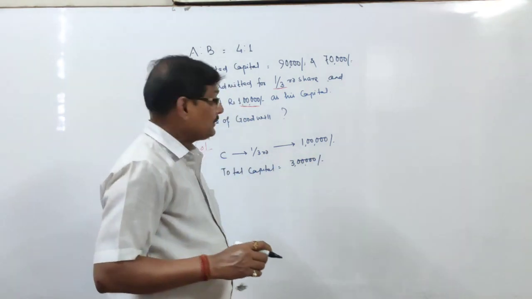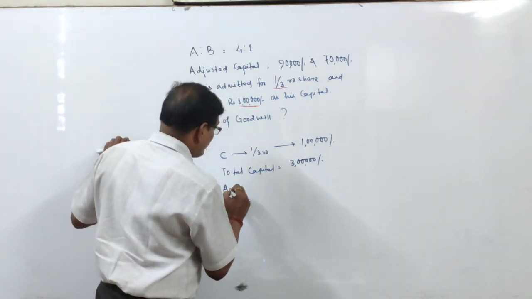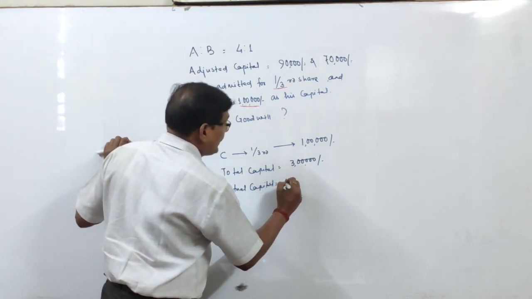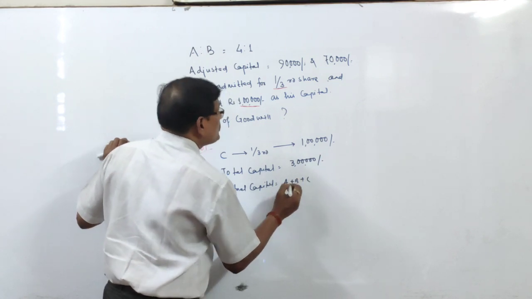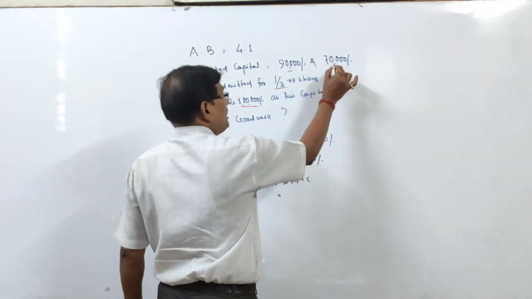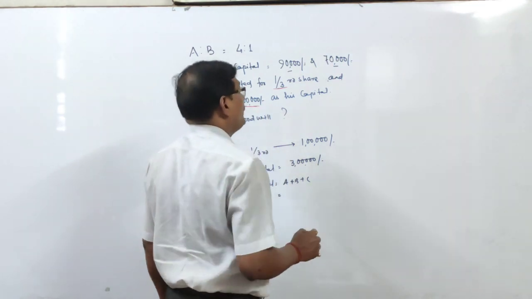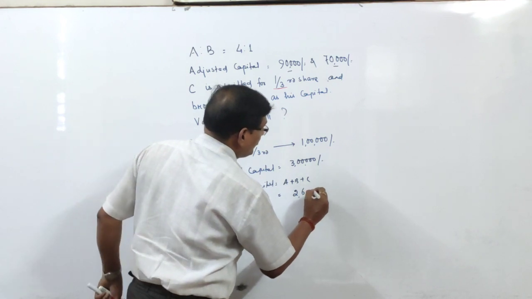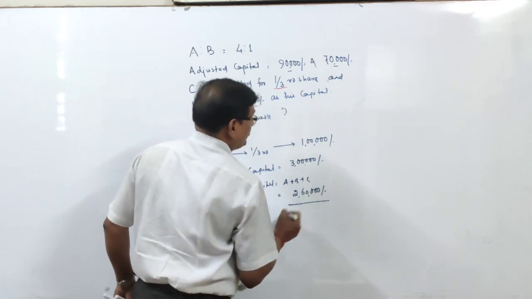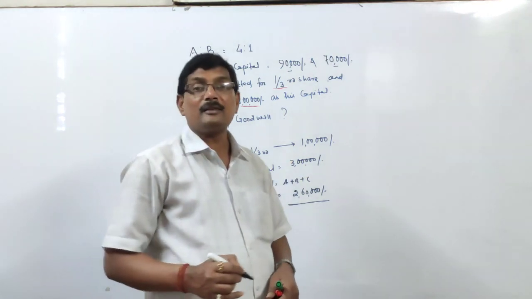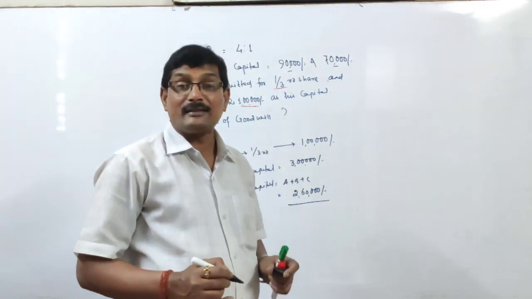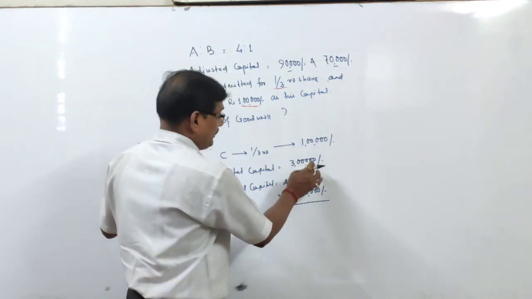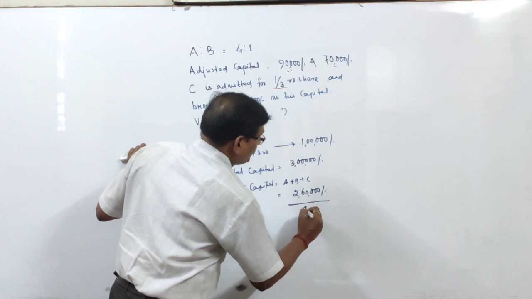ये होना चाहिए, बट एक्चुअल कैपिटल कितना है? Actual capital is how much? That is A plus B plus C, 90,000 plus 70,000 and plus 1 lakh. It will be 2 lakh 60,000. Now you see there is a gap. It should have been 3 lakh rupees, but it is actually 2 lakh 60,000 inclusive of the incoming partner's capital. So now there is a gap. Gap is how much? That is 40,000.